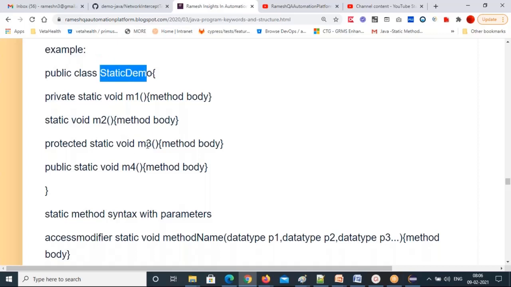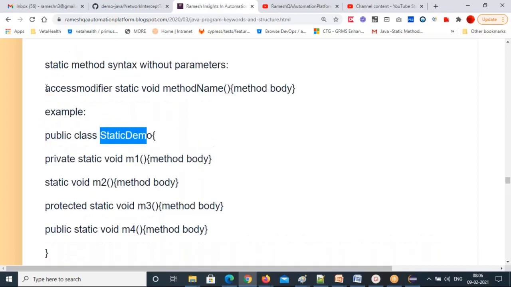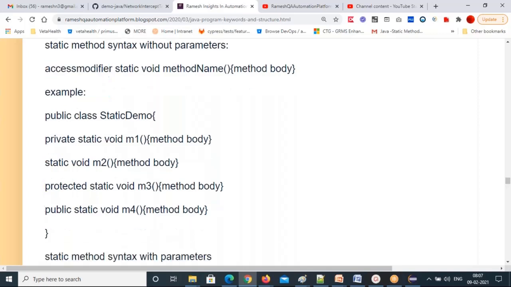Then this M3 method you can use there, and M2 you cannot use in another package, because this is a default access modifier. So how are you saying it's default? You can ask. There is no modifier keyword here. Actually, in this access modifier place, some keyword must be there. Here no keyword is used. That's why that is a default. That's how you decide the default access modifier.